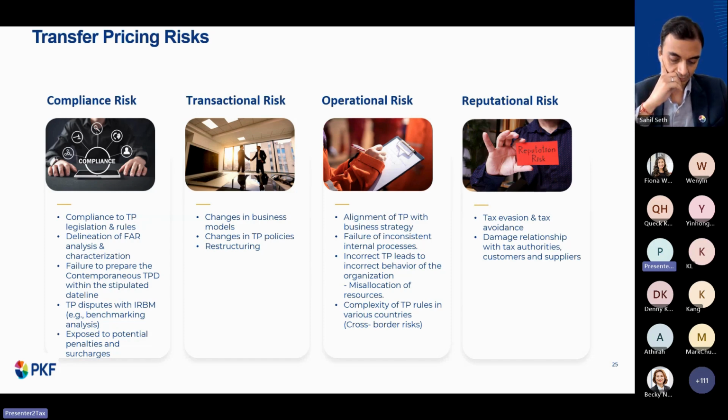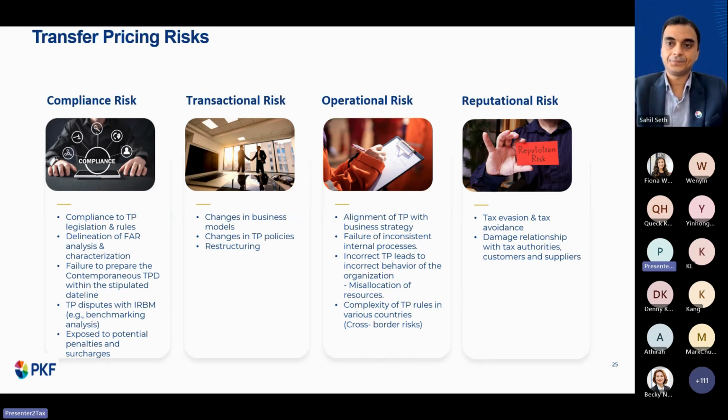In terms of compliance risk, we are looking at compliance to transfer pricing legislation and rules, any delineations of the FAR analysis and characterizations, failure to prepare the contemporaneous transfer pricing reports within the stipulated deadline, TP disputes with the tax office, for example on the benchmarking analysis, and exposure to potential penalty and surcharge.